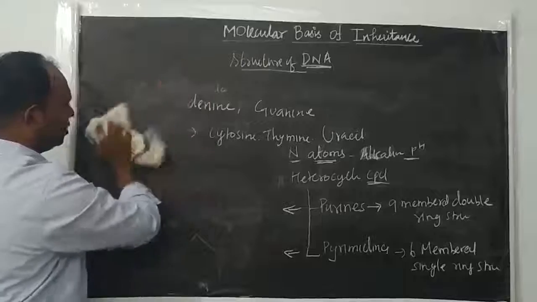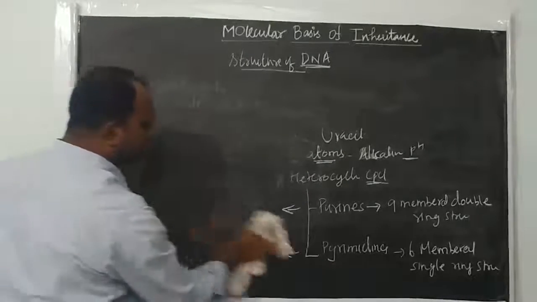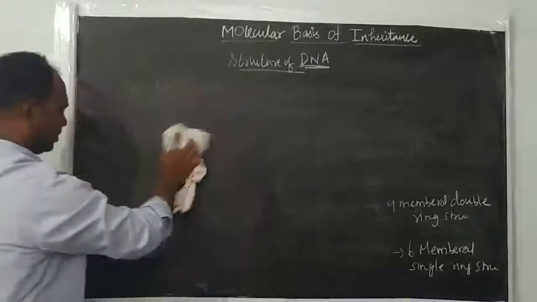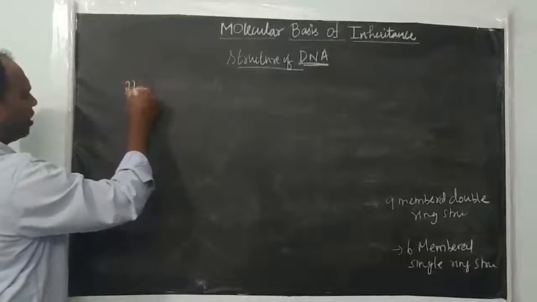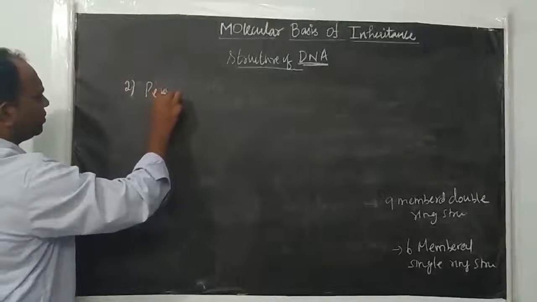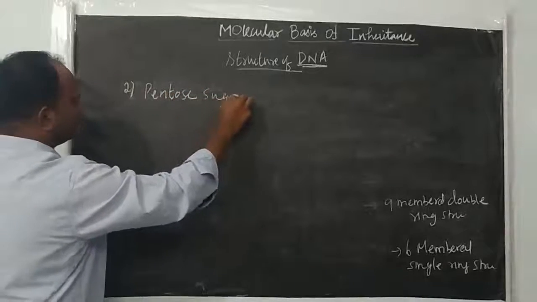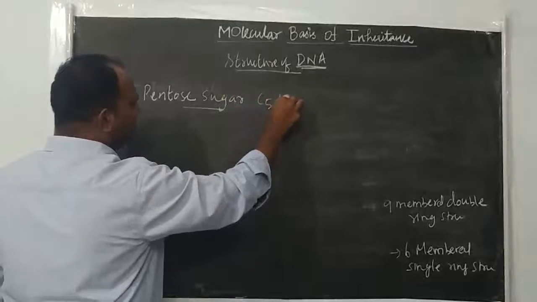Next we will see the pentose sugar. Pentose sugar is nothing but a 5 carbon sugar, so we call it pentose sugar. The second component of a nucleotide is pentose sugar. Pentose sugar has 5 carbons, C5H10O5.